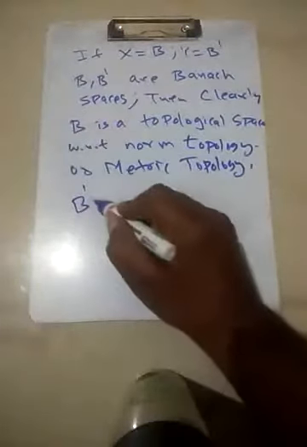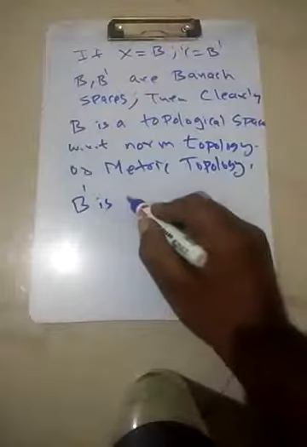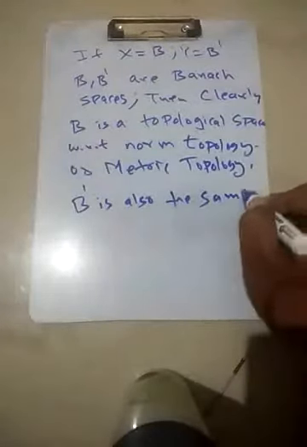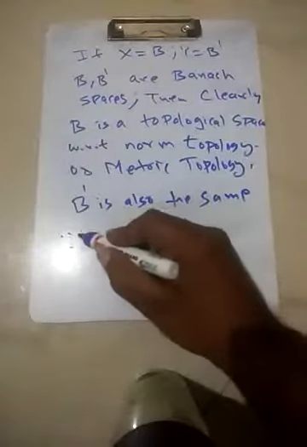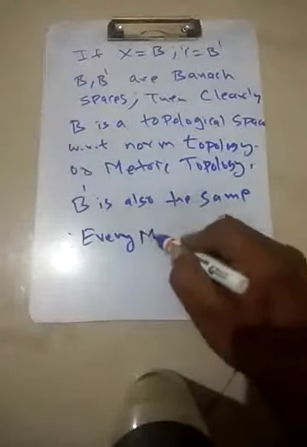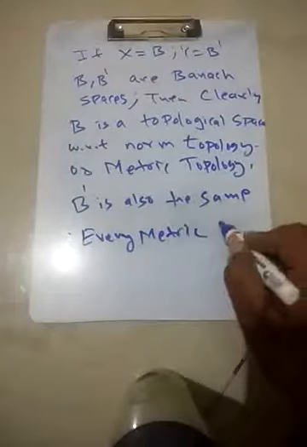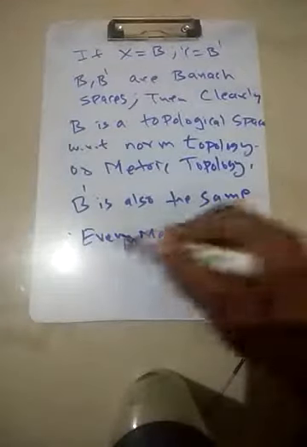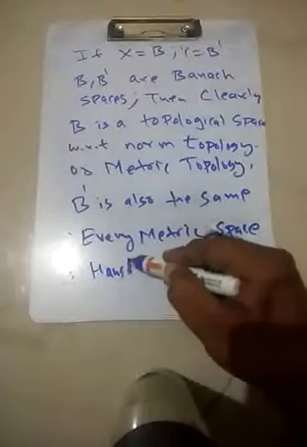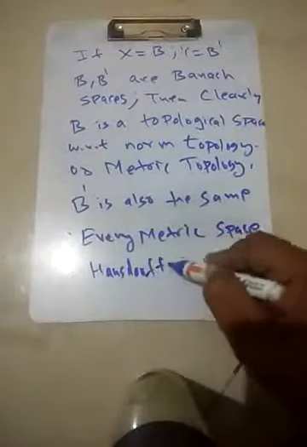B dash is also the same. In fact, since every metric space is a Hausdorff topological space,